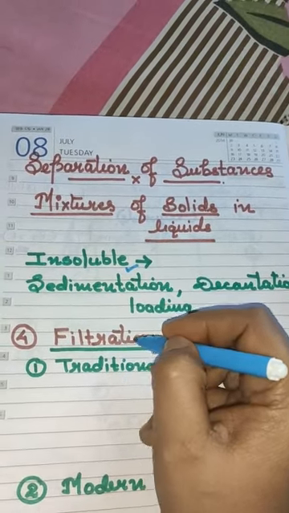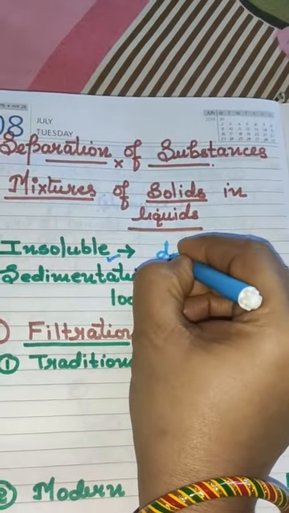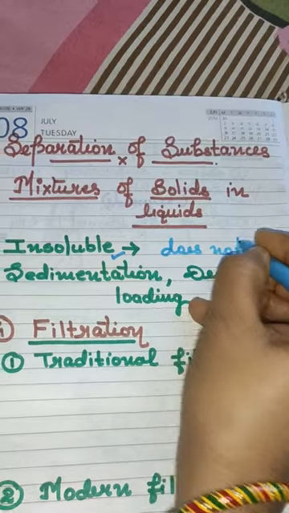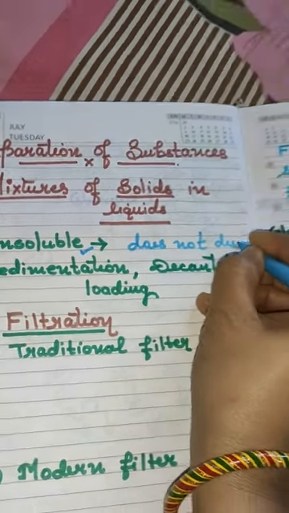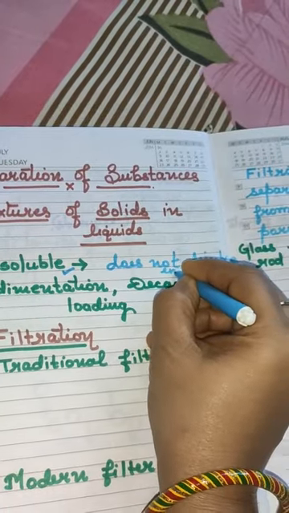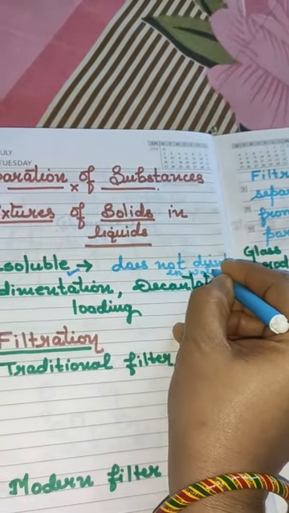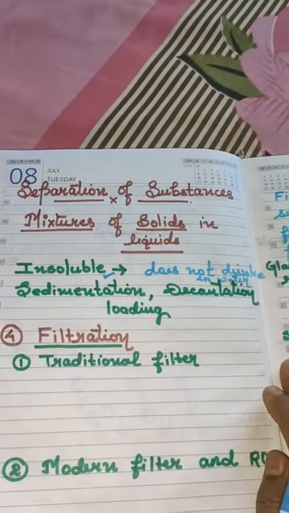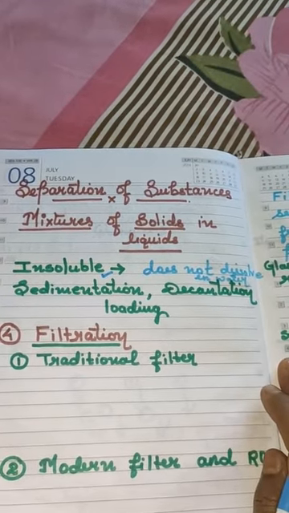Insoluble means which does not dissolve in water. Sand in water is a very good example of a mixture of solids in liquids.